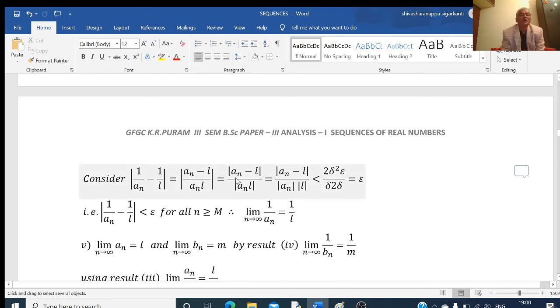Now consider 1 by an minus 1 by L. This is equal to, taking an into L as LCM here, we get L minus an, or an minus L we can write here, because mod of a minus b can be written as mod of b minus a. I am writing this as mod an minus L. Now I can take separate mod on numerator and denominator: mod of an minus L over mod of an into L. This is equal to mod of an minus L over mod an mod L. What is this quantity, an minus L?